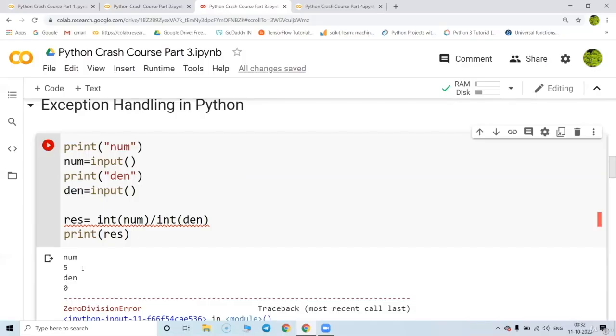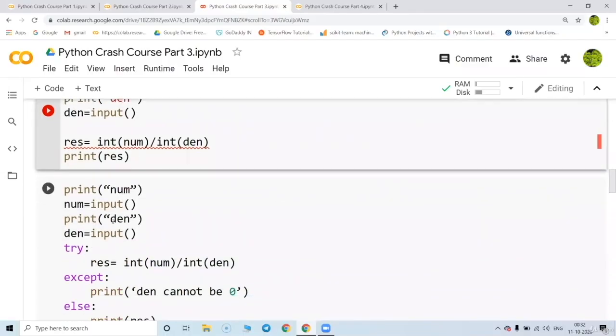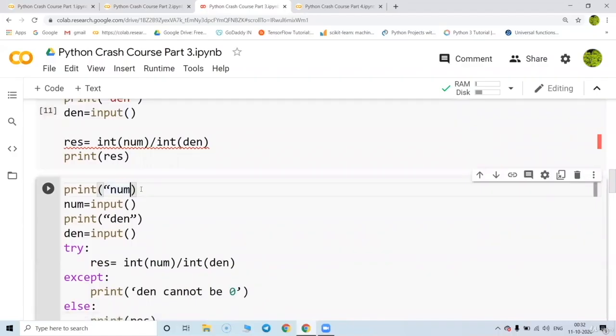See, the program is 100% correct in terms of syntax. The program is 100% correct in terms of logic, but the user has entered the wrong value. So we need to tell the user that you are incorrect, not our program. So we are going to write the program in another beautiful format called exception handling.